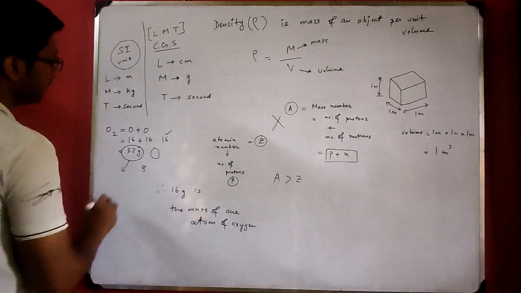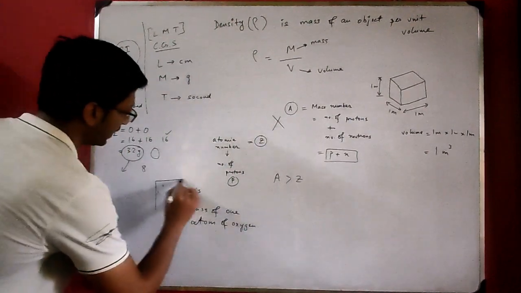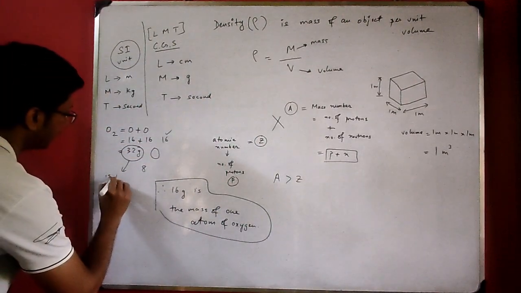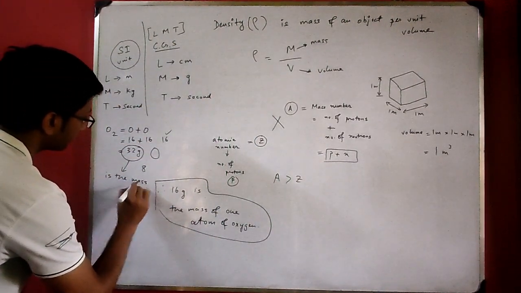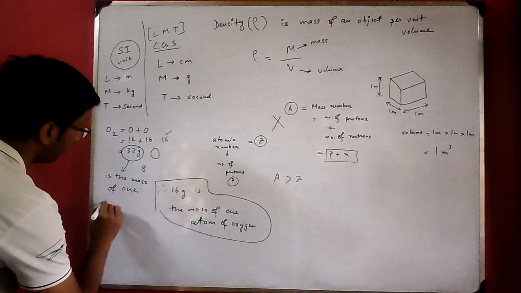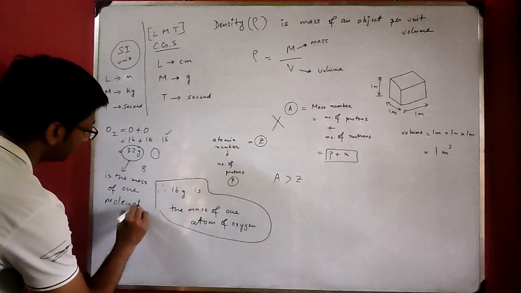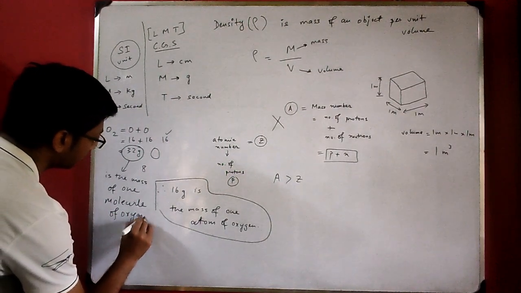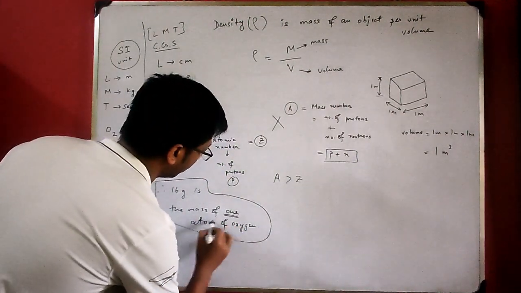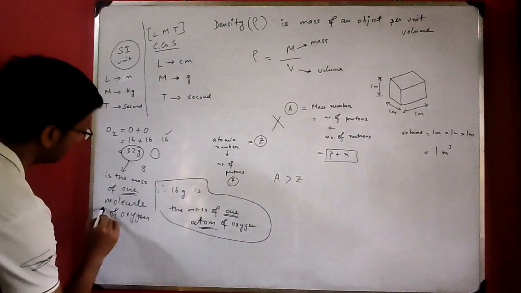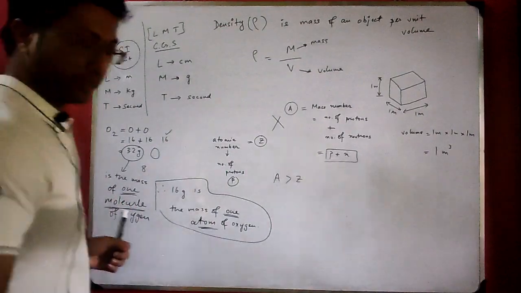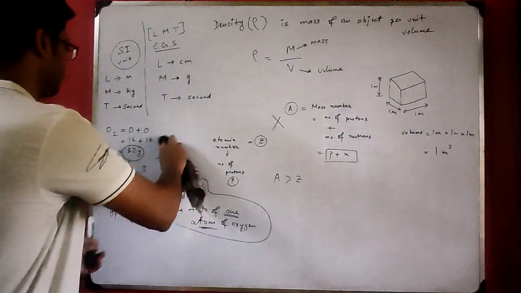And 32 gram is the mass of, see, 16 gram is the mass of one atom of oxygen, and 32 gram is the mass of one molecule of oxygen. It is the mass of one atom, here it is the mass of one molecule. Okay, is the mass of one molecule of oxygen. Got it? Let me write this over here.